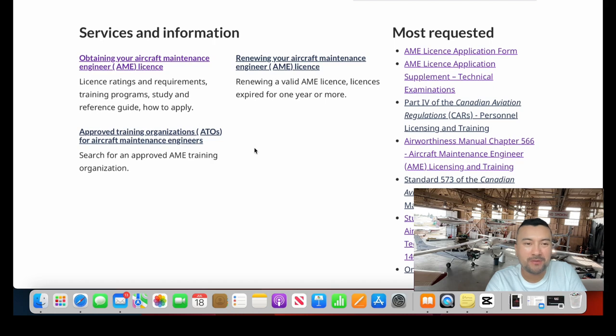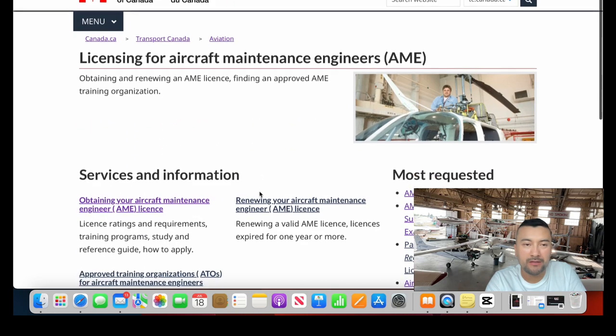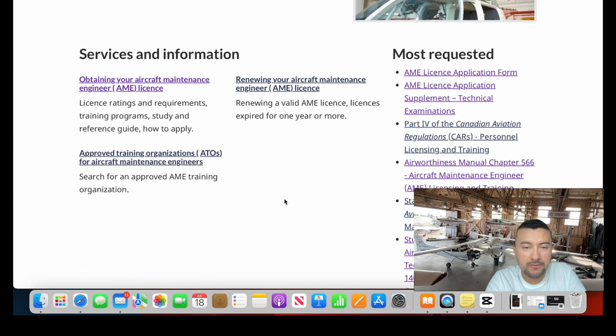Okay, so right now we are in the licensing for aircraft maintenance engineers, AME. Here we have three options. The first one is obtaining your aircraft maintenance engineer license, the second one is renewing your aircraft maintenance engineer license, and the third one is approved training organizations. We don't need this information to get our AME license. So what we are gonna do is just click here.